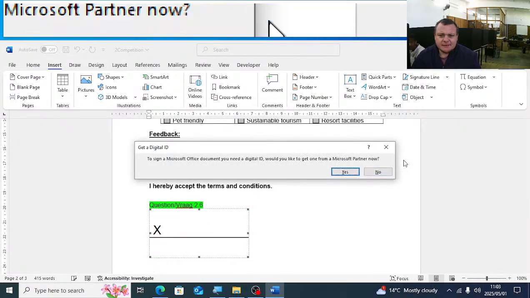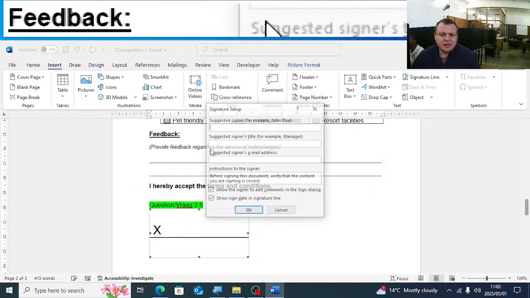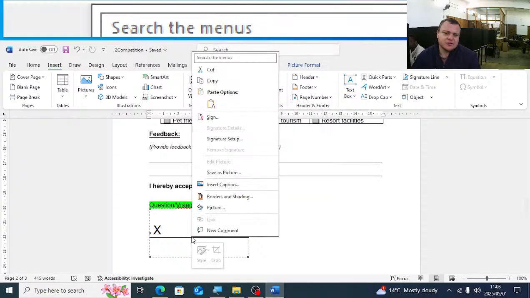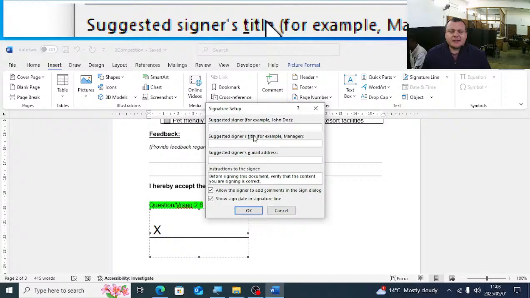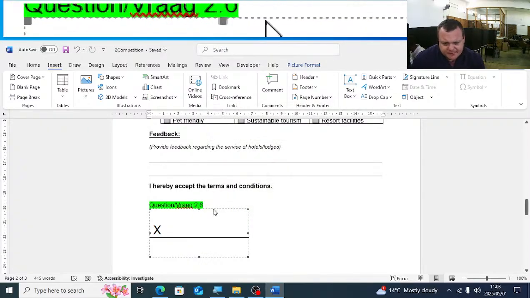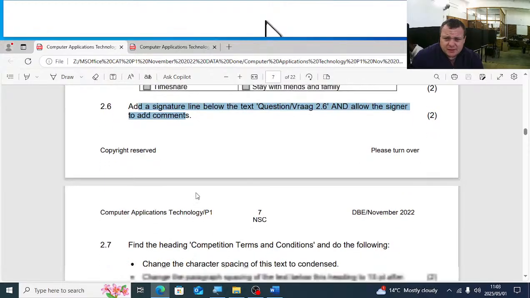You can see there, if you insert it, it will look like this. You can also change the setup. If the signature line is already inserted, you can right click and select the signature setup, and then you can add or change the properties of the signature line there. Happy? Next question. So that's 2 marks.